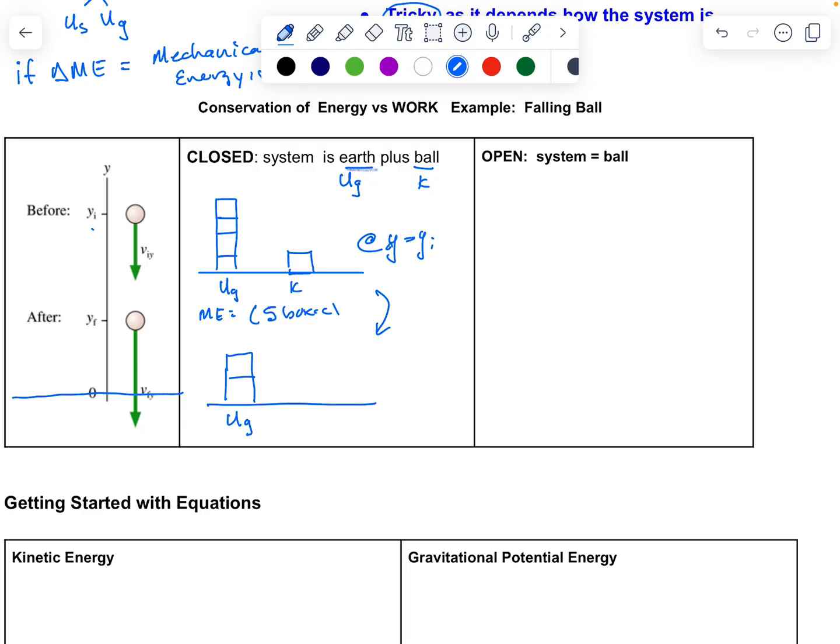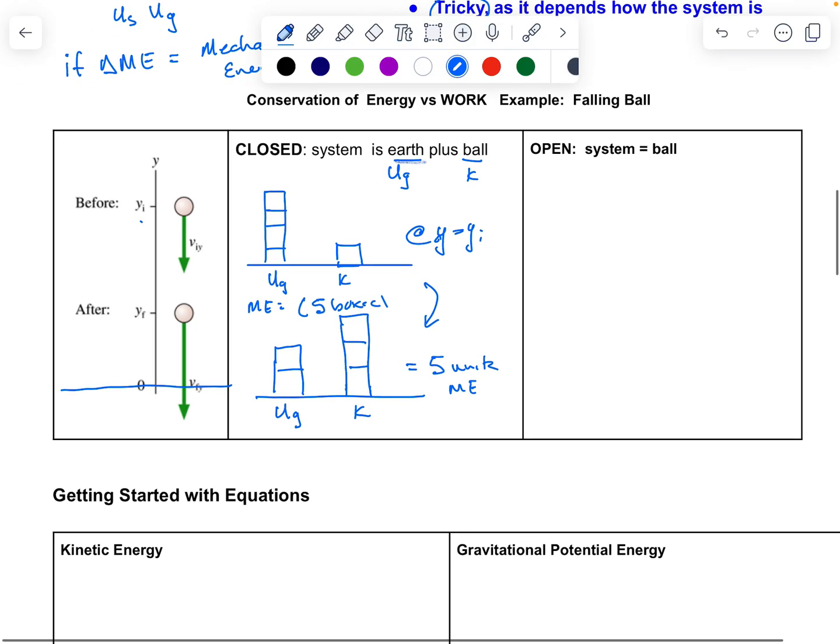If there's no air resistance, my mechanical energy is conserved, so I still need to have 5 boxes of energy. If I've lost 2 boxes of gravitational potential energy, that has been transformed into kinetic energy. So I'm going to have 2 more boxes over here, for a total of 3 boxes of kinetic energy. I still have the same 5 units of total mechanical energy, and mechanical energy would be conserved.